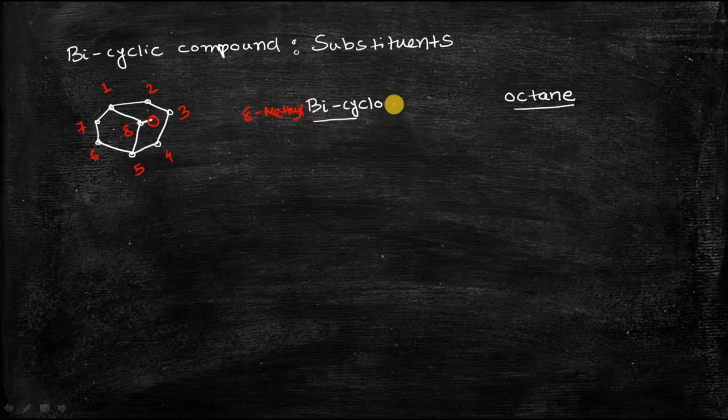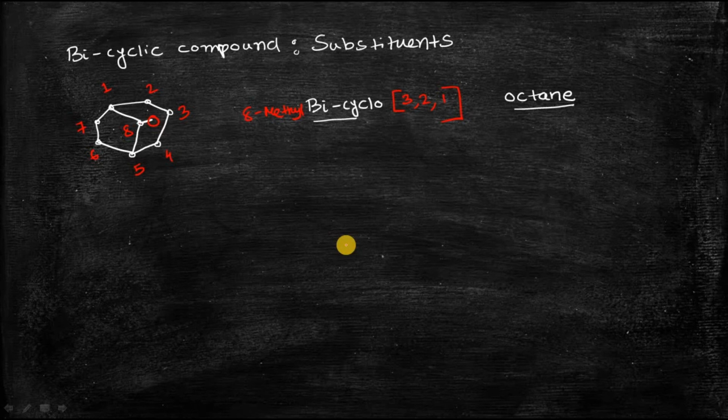then this bicyclo, then there will be a third bracket, and then you will write out the number of carbon atoms in each of these bridges. You can see that in this bridge there are a total of 3 carbon atoms, so 3. In the second bridge there are a total of 2 carbon atoms, so it will be 2, and in the third bridge there is only 1 carbon atom, so 1. So the name of the compound will be 8-methylbicyclo[3,2,1]octane.